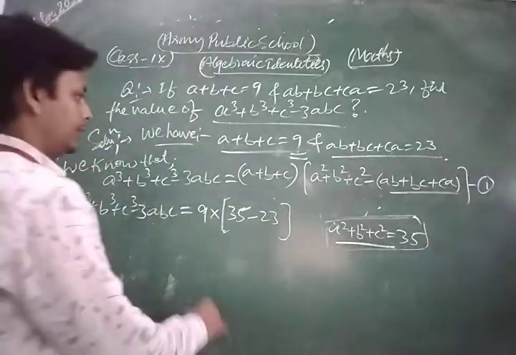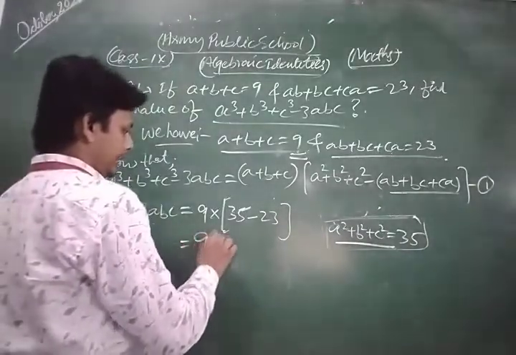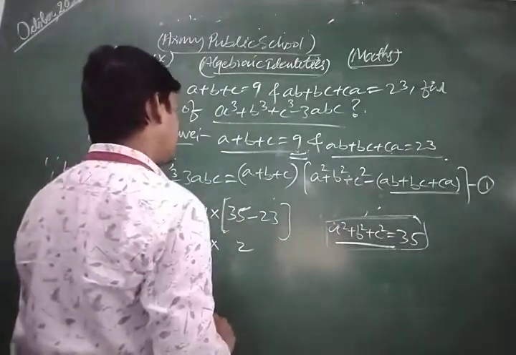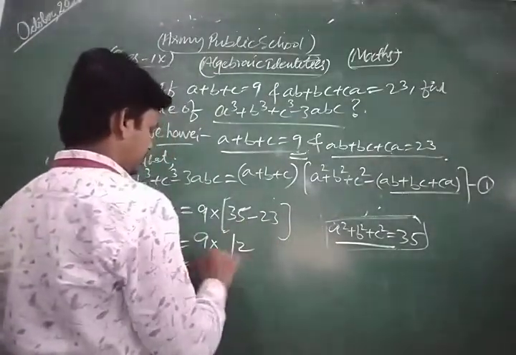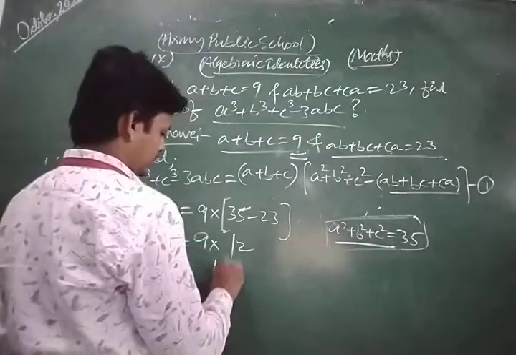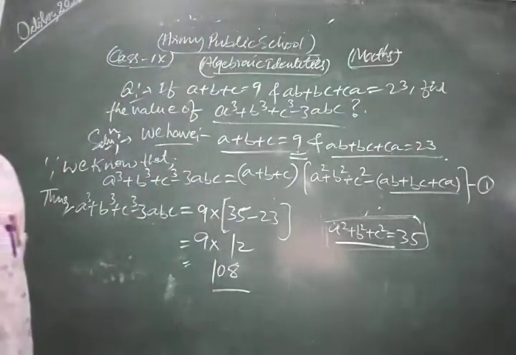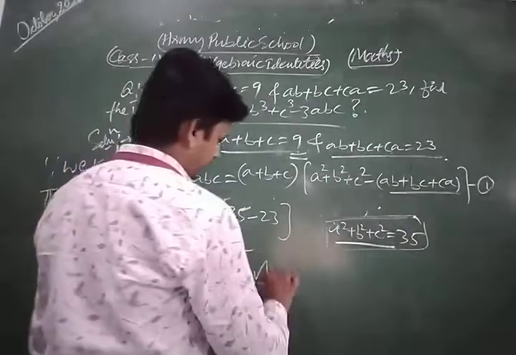Now we simplify them. 9 into 35 minus 23, that is 12. 9 into 12 is 108.